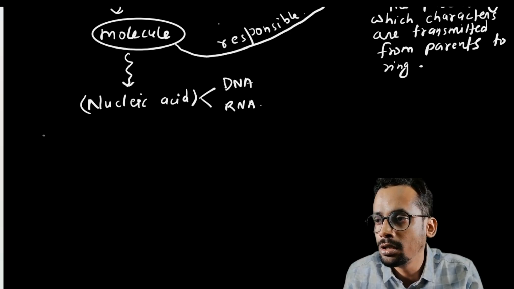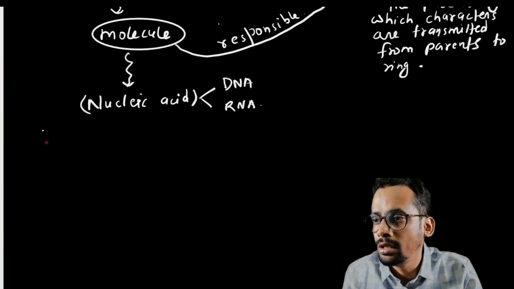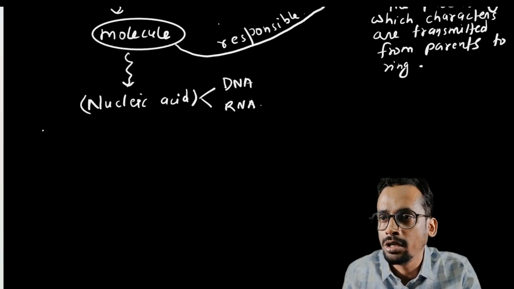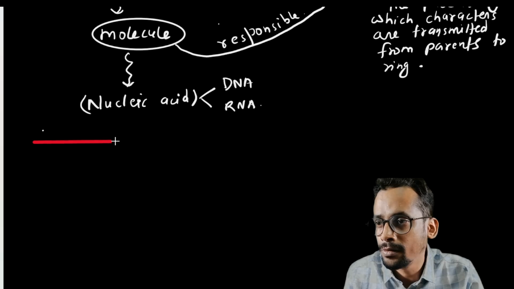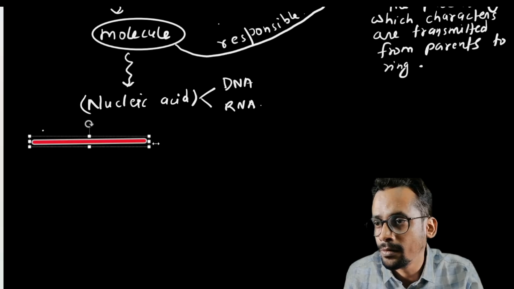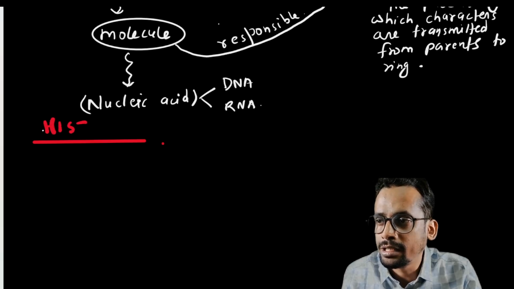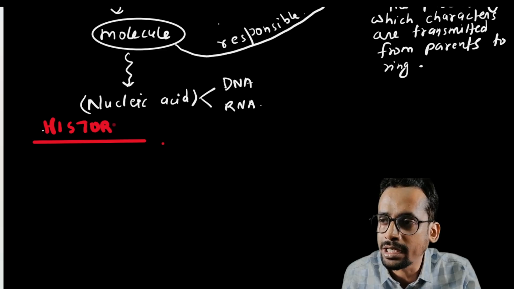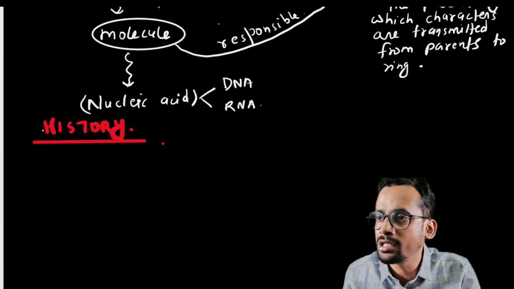Let me explain further. The first topic is history. The first heading you have to write is history. In NCERT there is some history given about nucleic acid, so first we have to study this history.